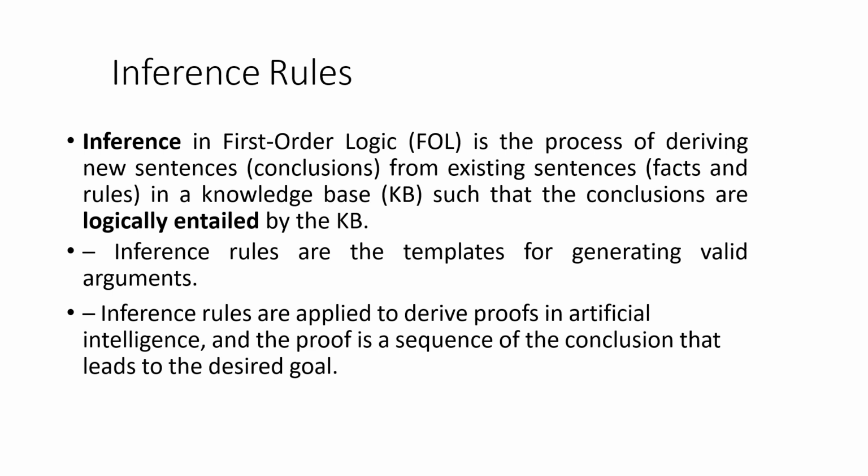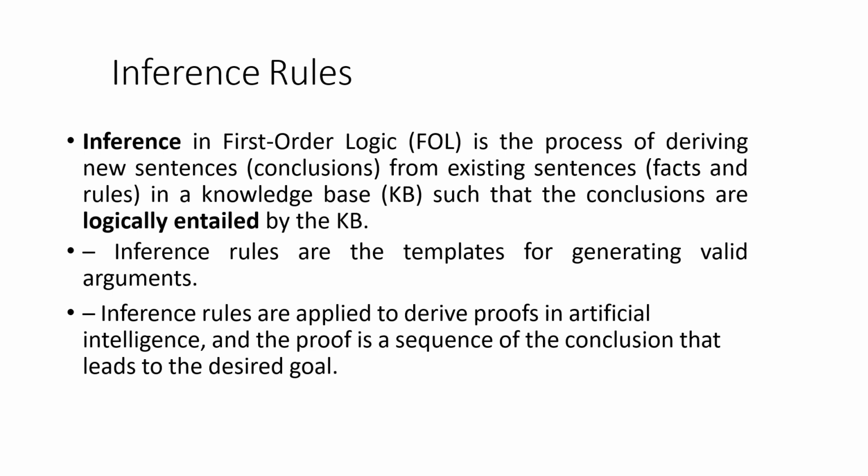Inference rules are actually templates of valid reasoning. They tell us how to move from premises to conclusions. In AI, these inference rules help an agent to answer queries, prove the goal, and make decisions.